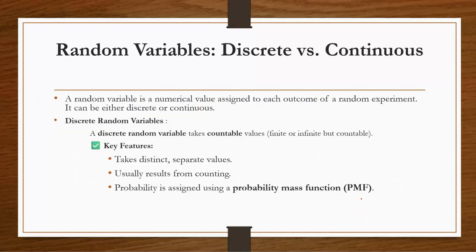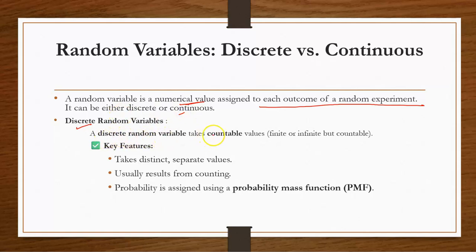Okay. So we can see some terms used in probability. The first term is random variables. A random variable is a numerical value. We are assigning a particular numerical value to each outcome of a random experiment, and that is known as a random variable. Random variables can be of two types. They can be discrete or continuous.